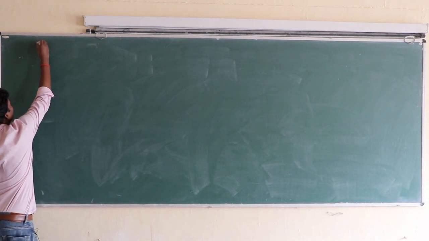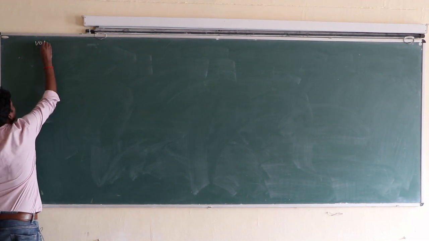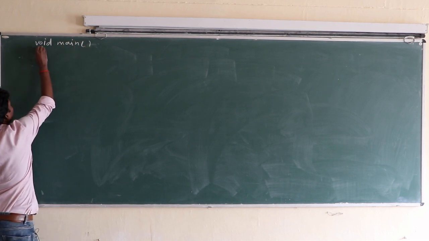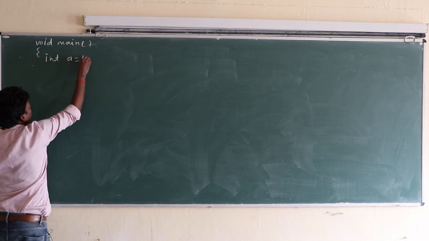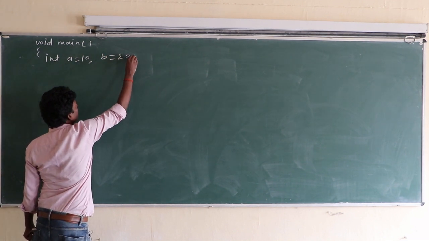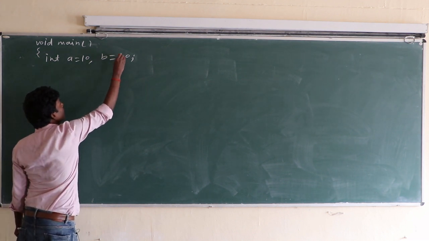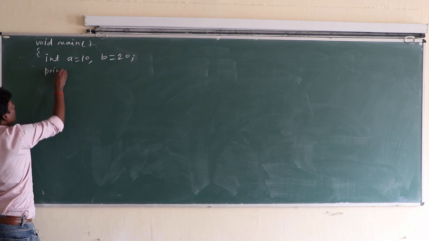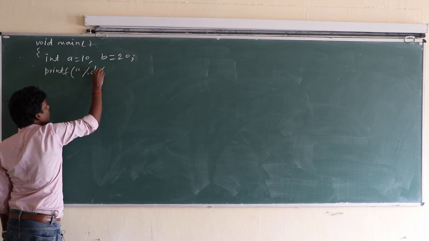Here, void main, int a equal to 10, comma b equal to 20, printf %d.